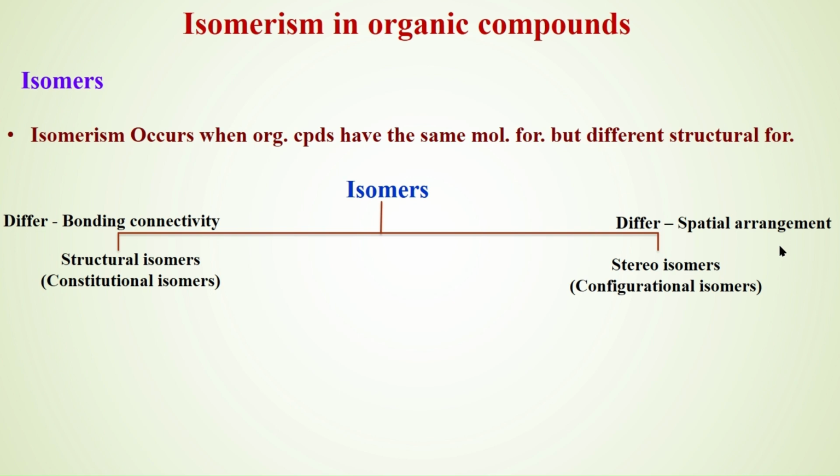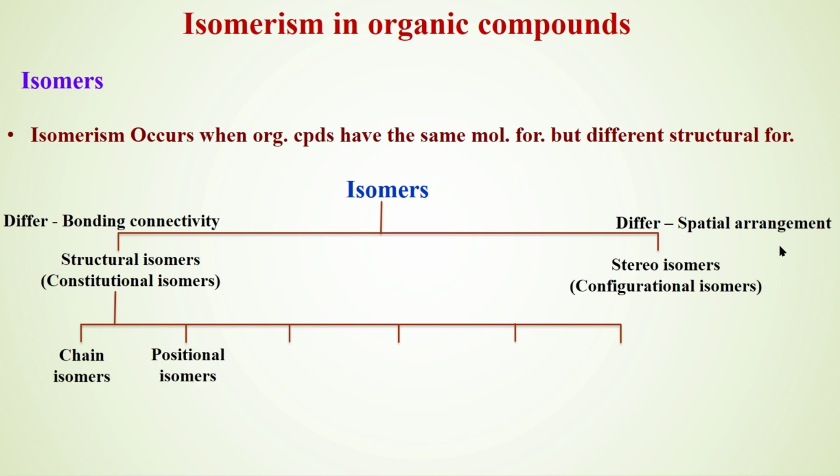The structural isomers can be classified into six types. The first type of structural isomers are chain isomers. The second one, positional isomers. The third one, functional isomers. Ring chain isomers, tautomers, and metamers. What are these? Let us look into it.